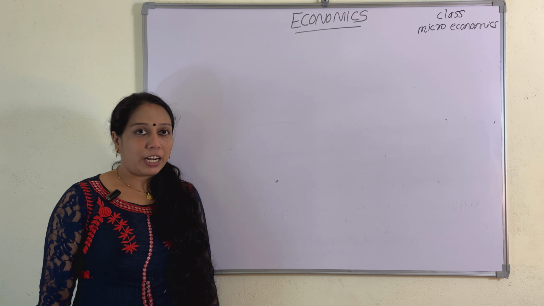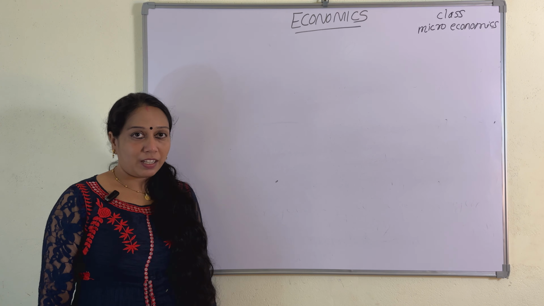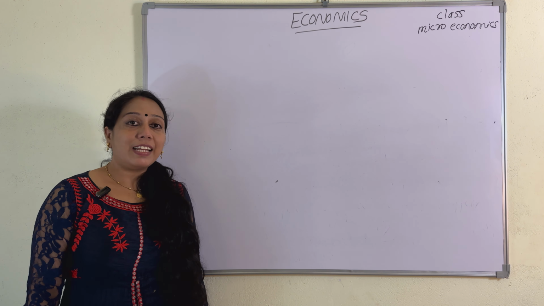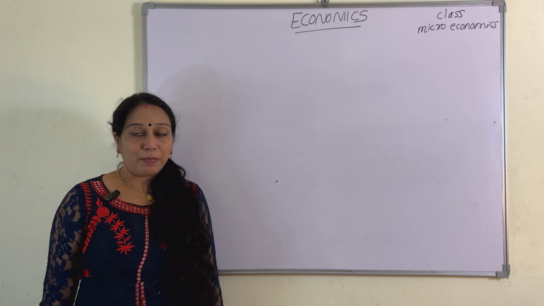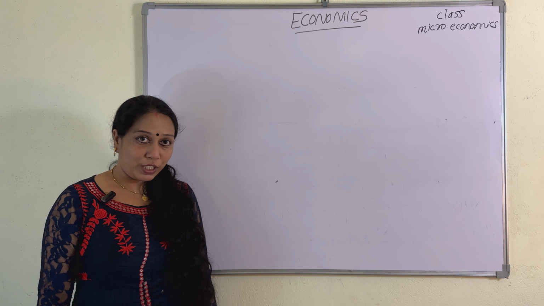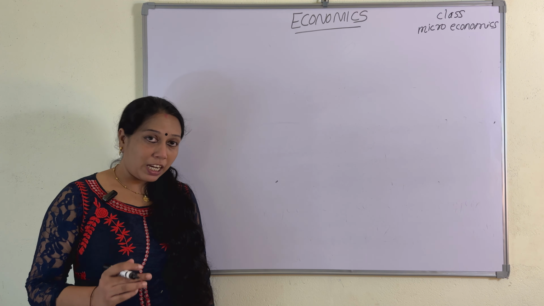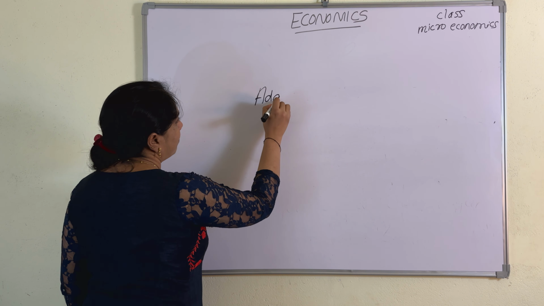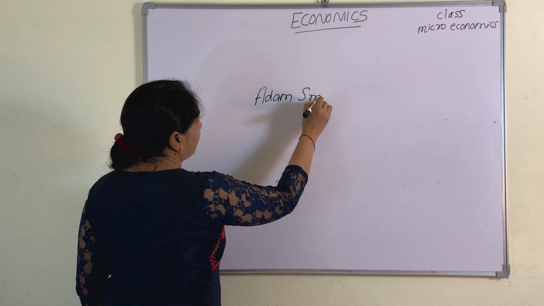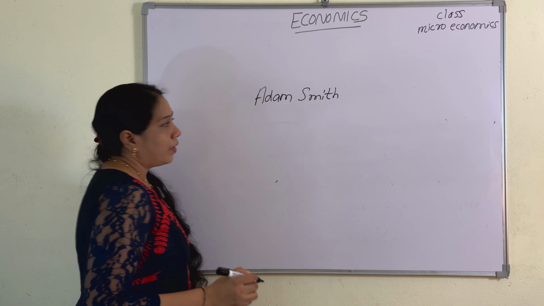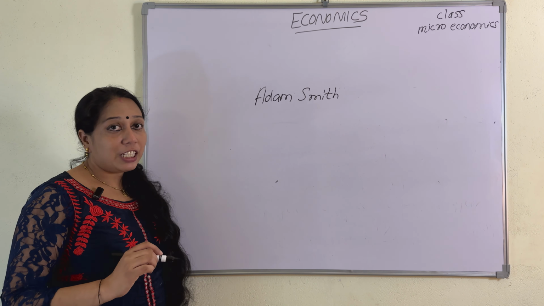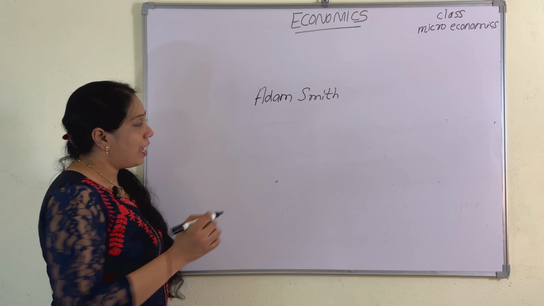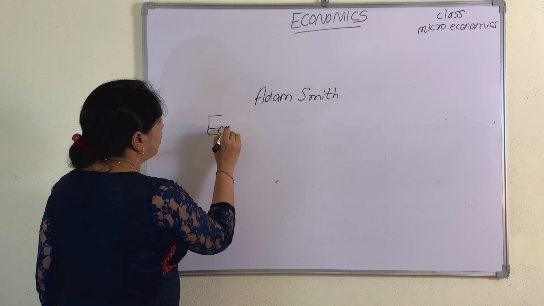Today we will study certain concepts about economics. Economics is a science which studies human behavior as a relationship between ends and scarce means which have alternative uses. This is the famous definition given by Adam Smith. Do you know who is Adam Smith? He is the father of economics, and he gave an important definition, that is, economics is a science